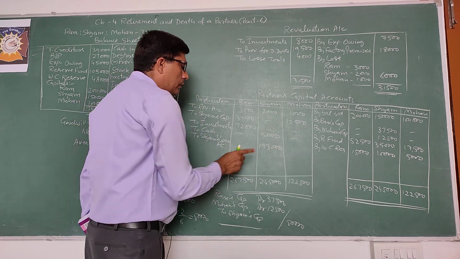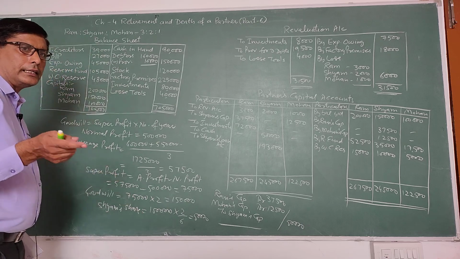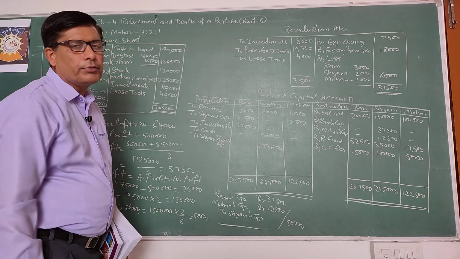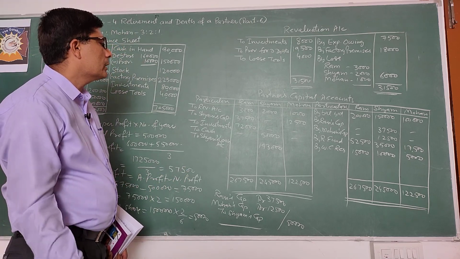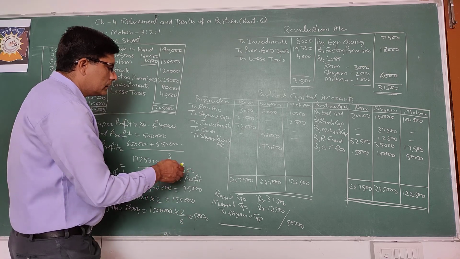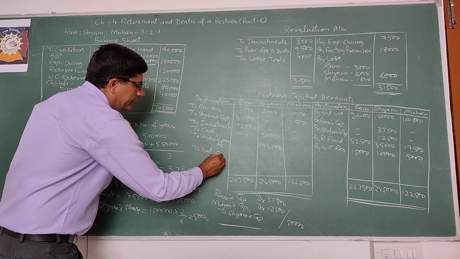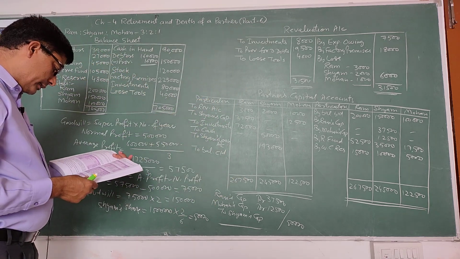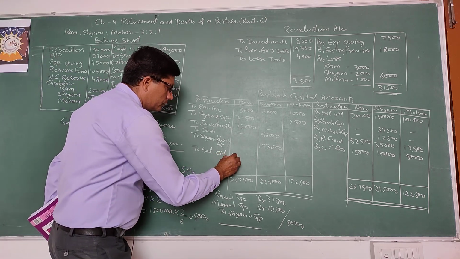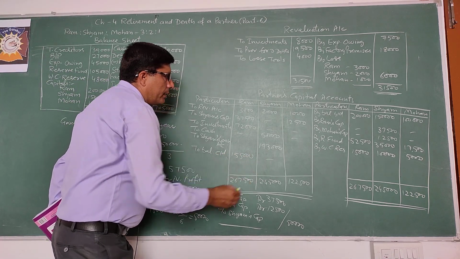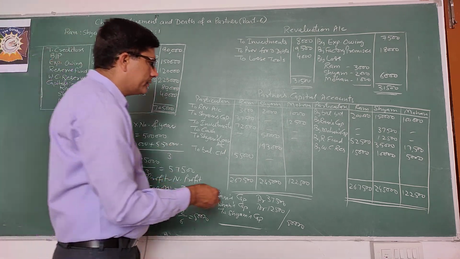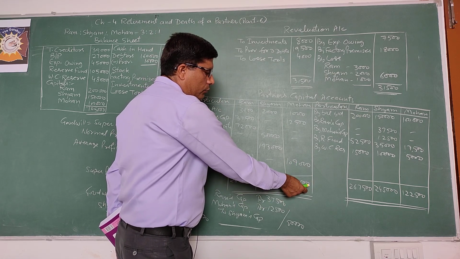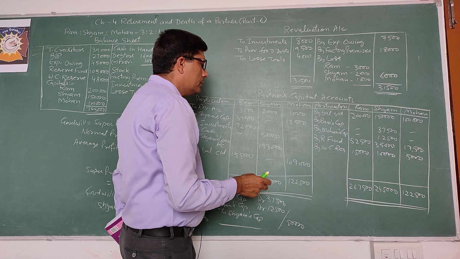So this Syam's loan will be shown on the liability side of balance sheet, and whatever amount is paid in cash you will deduct from the cash. And for remaining partners Ram and Mohan, take balance to balance c/d. The total 2,67,500 minus these three items, that will be 1,55,000. And Mohan's balance will be 1,09,000. How is it calculated? Total 1,22,500 minus 1,000 and 12,500.